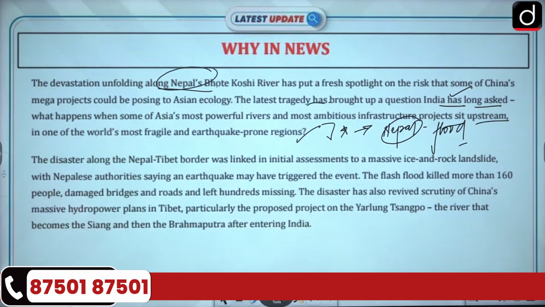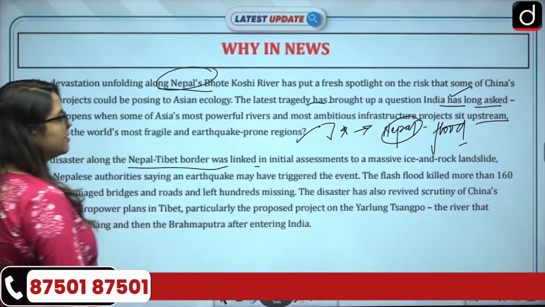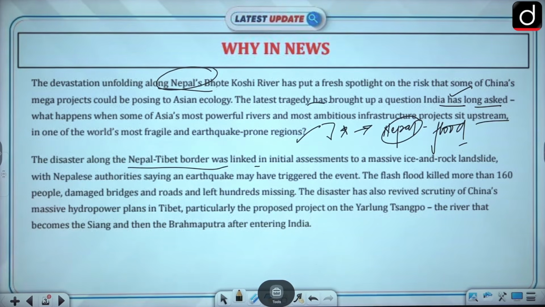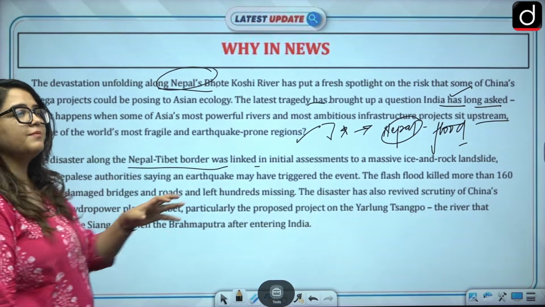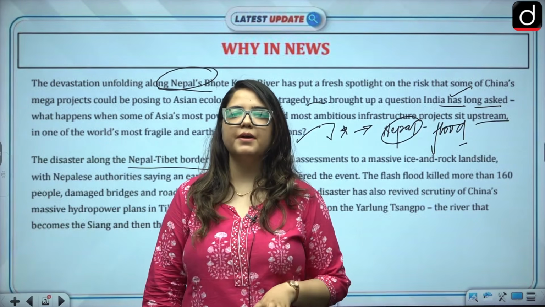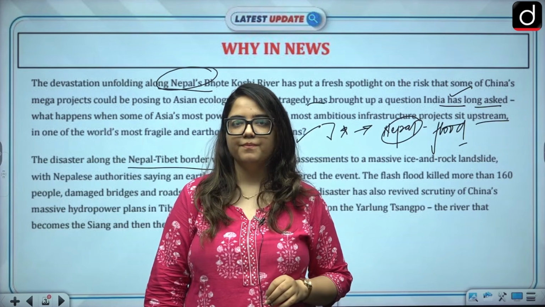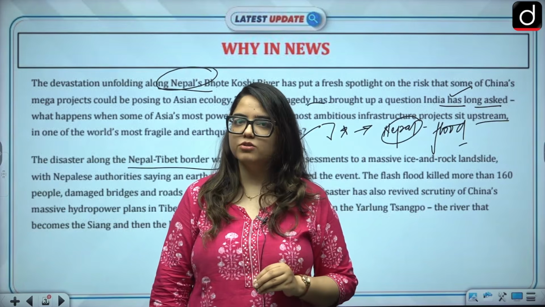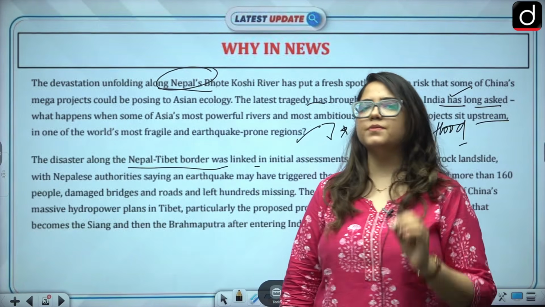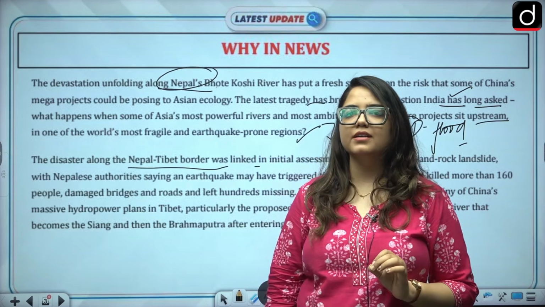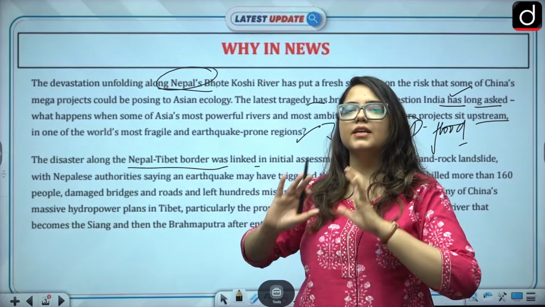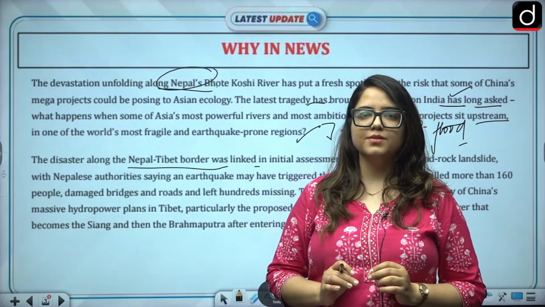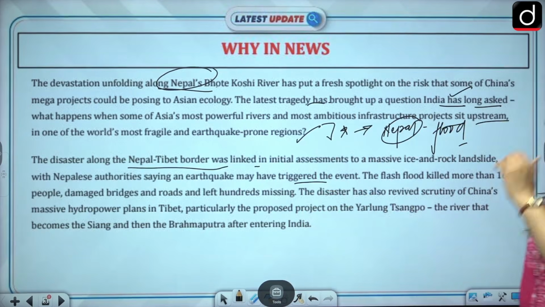The disaster along the Nepal-Tibet border was linked in an initial assessment to a massive ice and rock landslide. Nepalese authorities say that an earthquake may have triggered the event, but an earthquake would have given clear signs. There may have been tremors because of the water flow, which is also possible. As we discussed in the last session, we don't have the correct reason until everything settles down and research institutions find it. Until then, everything is under speculation.